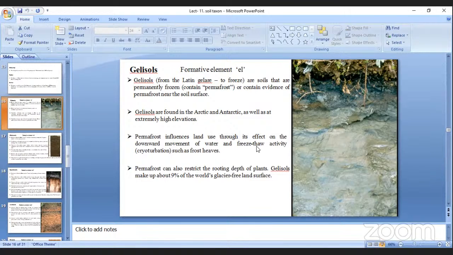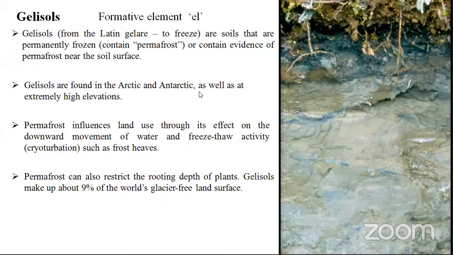the orders. So the very first order, students, will go like this: Gelisols. This is the newly added order. If you see old textbooks in your university library, especially in Coimbatore library or even in Uttar Pradesh library, you find only 10 orders. Later on, these have been added newly, so that it was converted into 12 orders.